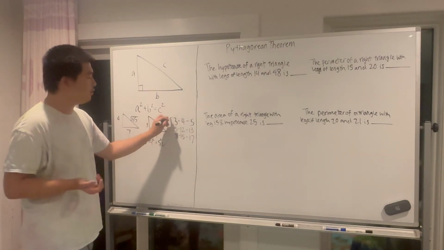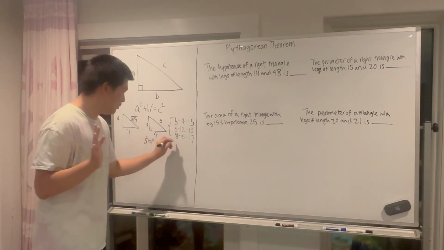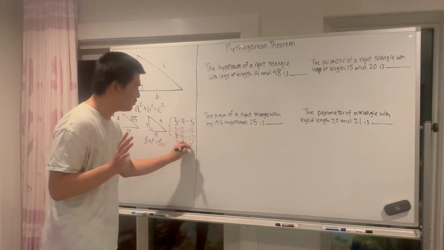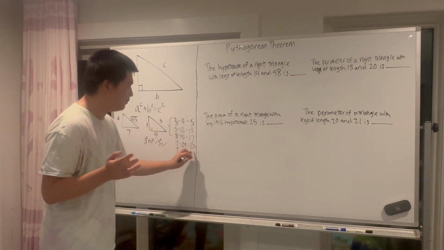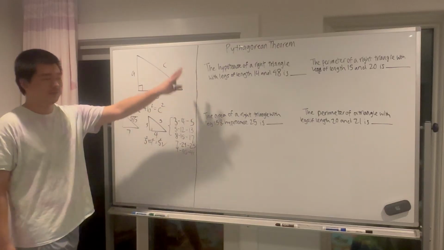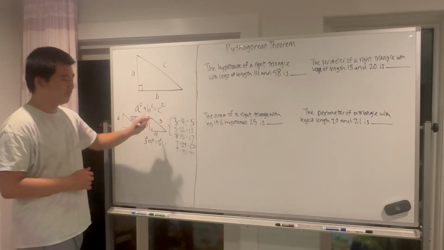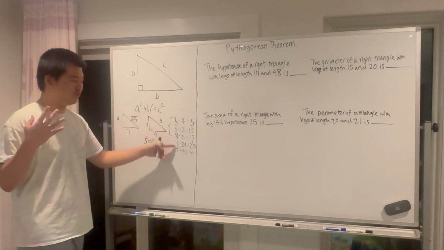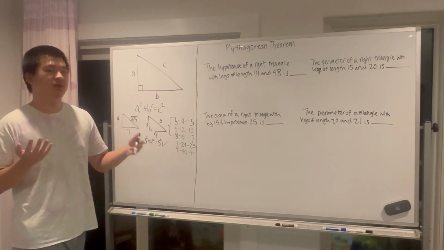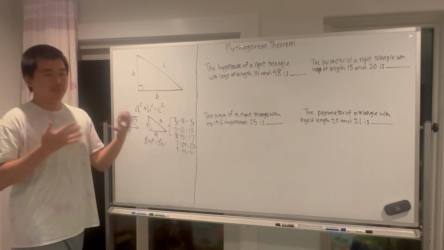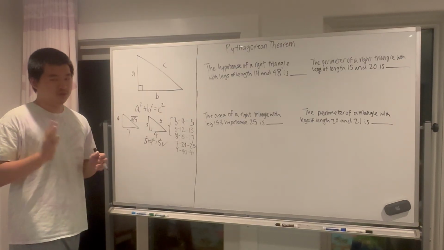I would say these are the main three that you would need to know. There are some other ones. For example, maybe 7, 24, 25. This one's pretty common as well. Maybe 9, 40, 41. But these are the three main ones. So I would maybe even say 4 main Pythagorean triples that you should definitely know, try to commit them to memory. And then there are going to be some other ones that number sense is trying to use to trip you up with. But if you are familiar with the Pythagorean theorem, it shouldn't be an issue.